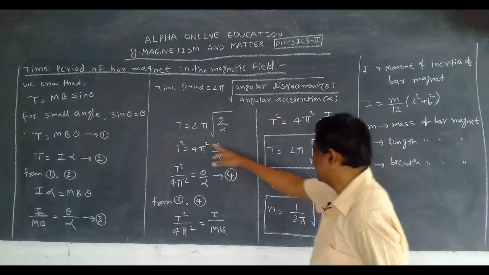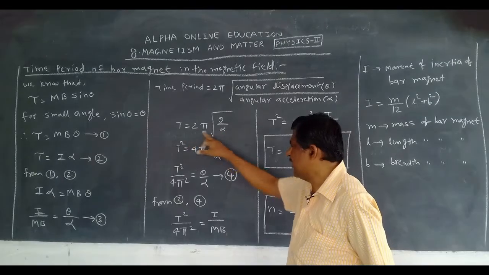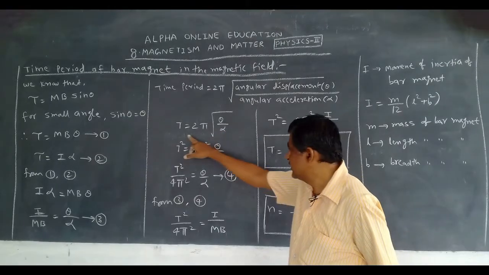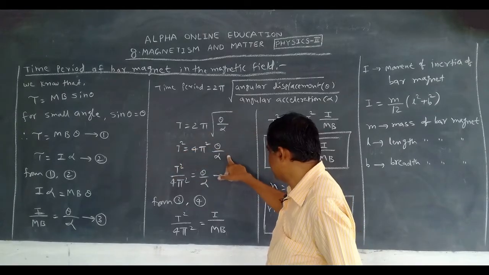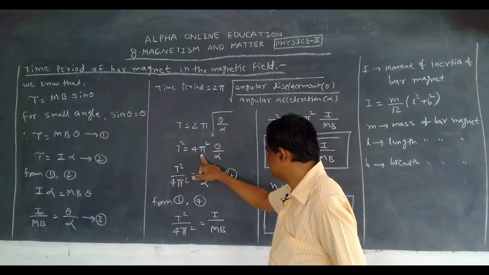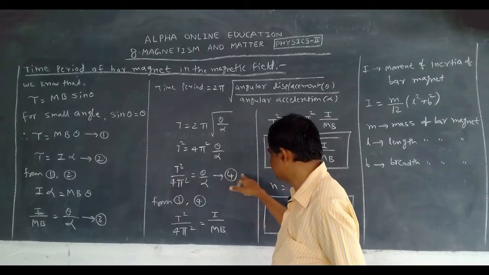So T is equal to 2 pi root theta by alpha. Square on both sides: T square is equal to 4 pi square theta by alpha. Take 4 pi square to the denominator: T square by 4 pi square is equal to theta by alpha, equation 4.